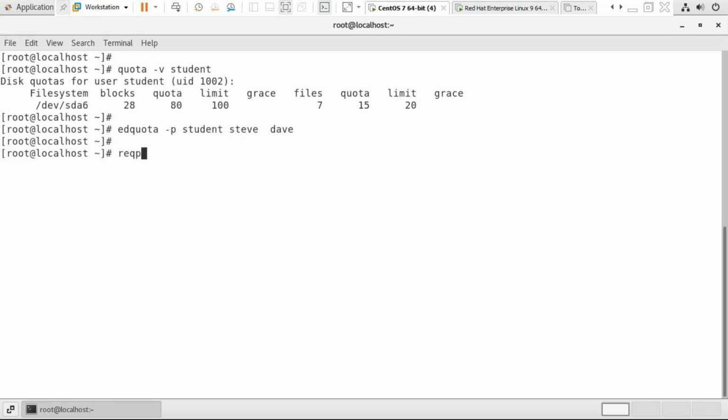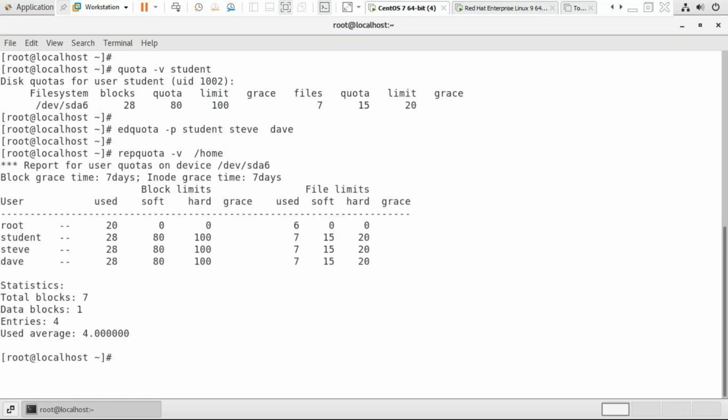Now run the command repquota, then quota -v, file system slash, repquota. So I just created a quota for user student and copied the profile to the remaining users.